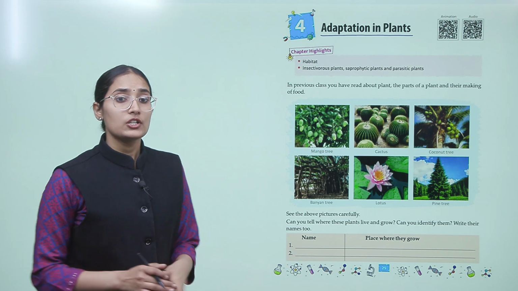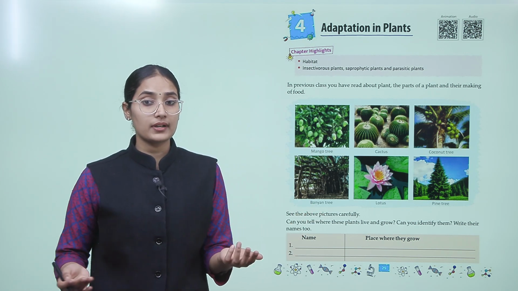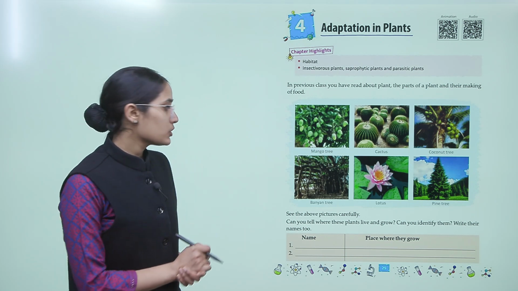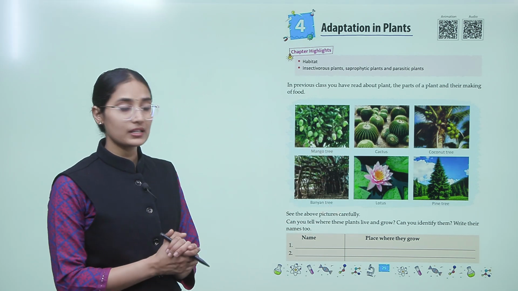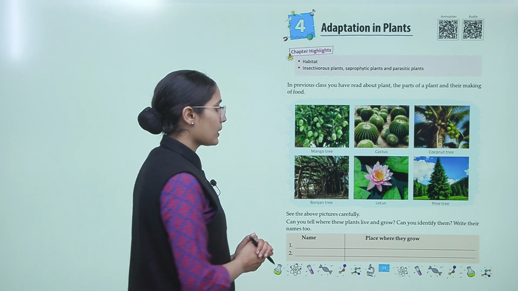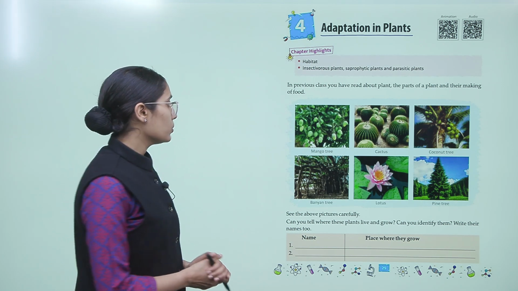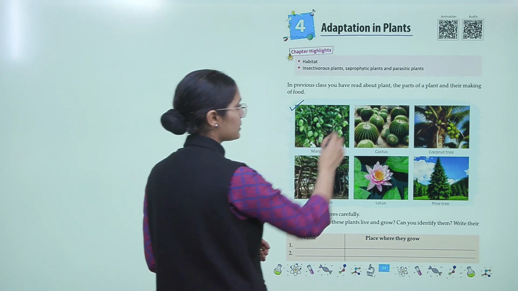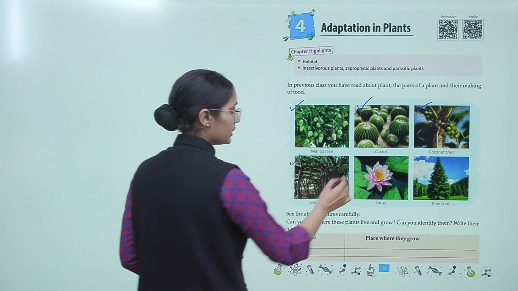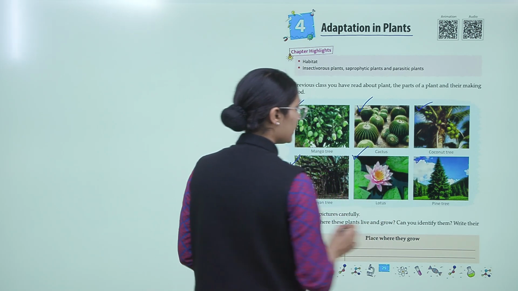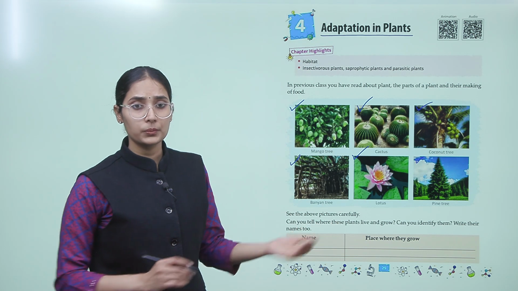So let's begin. In your previous classes you have read about plants, right? The parts of a plant and how they make their food. Just observe these pictures and tell where these plants live and grow. Can you identify them? Write their names too. This is a mango tree, this is a cactus, this is coconut, this is banyan tree, this is lotus and this is pine tree. Can you tell where they grow?